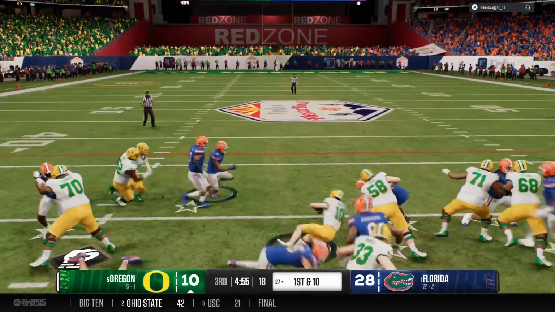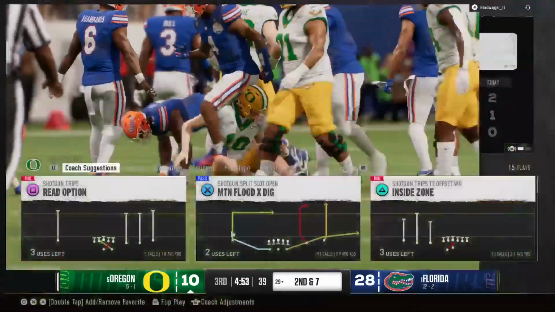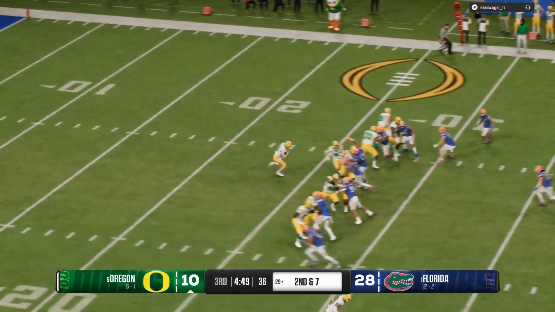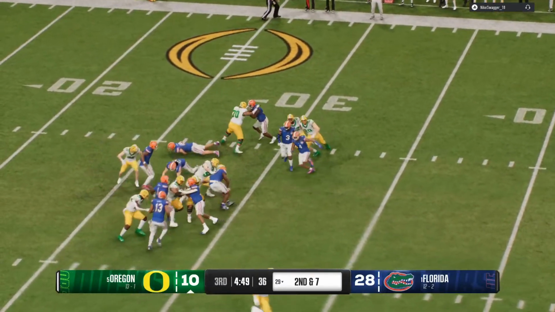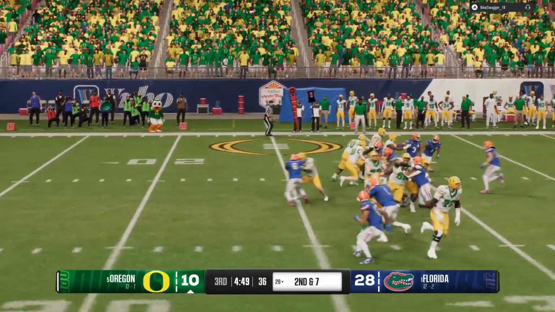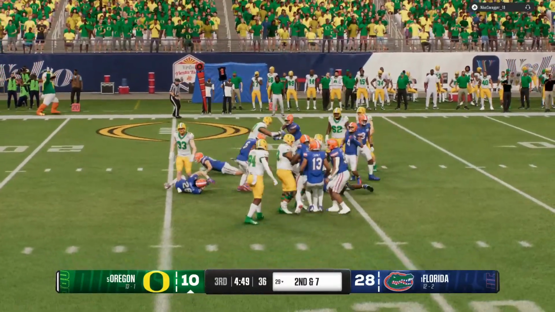It's good for a 3-yard gain, so 2nd and 7. It's exactly what you want to see as a play caller. You get positive yards to be able to kind of keep you on schedule as a play caller. That's all you can ask for. Good job up front and a nice run.